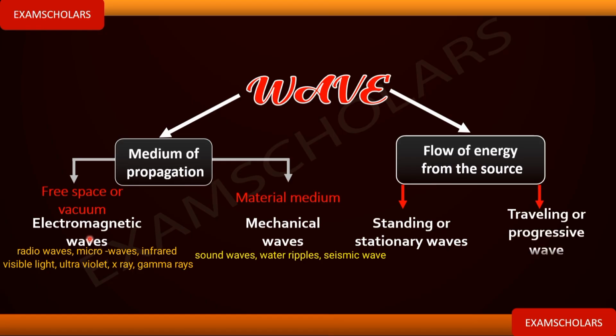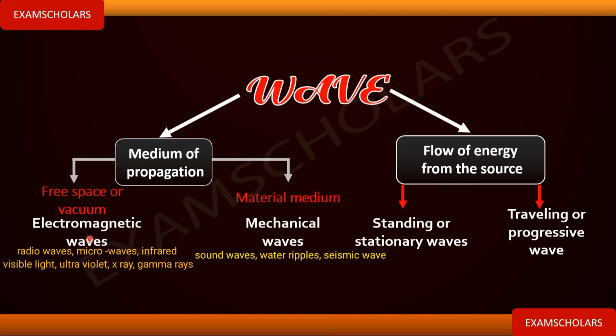Now let's understand the other type of wave. We have another type of wave that is known as traveling or progressive wave. Progressive, something is in progression, moving. Now a traveling wave or progressive wave is a type of wave that is carrying energy. The energy is actually moving from one point to the other. There is no stoppage of movement of energy.